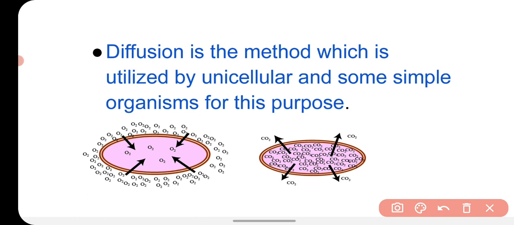So unicellular organisms exchange gas by the process of diffusion.